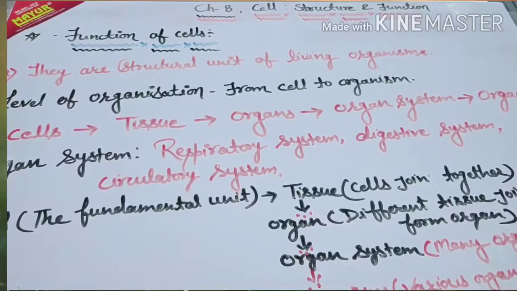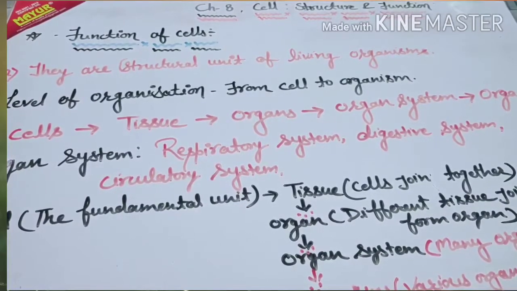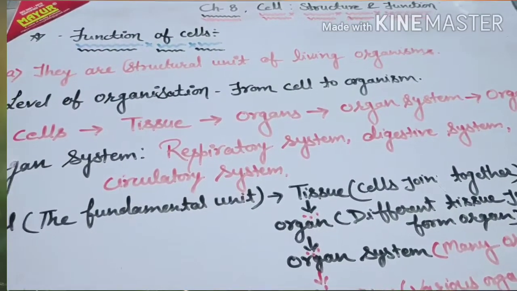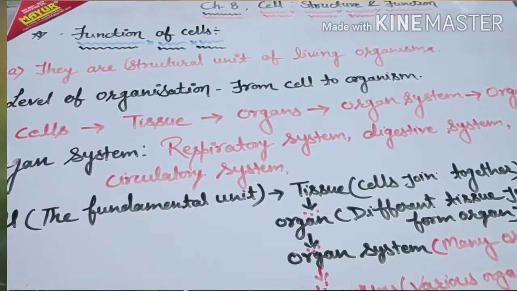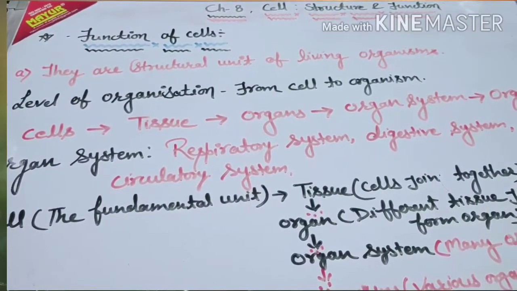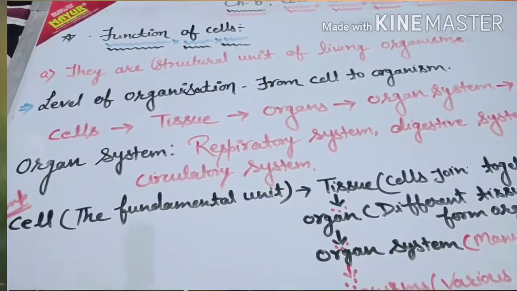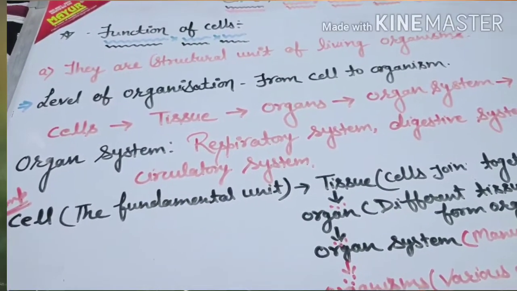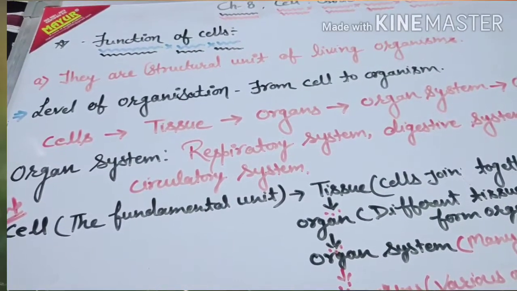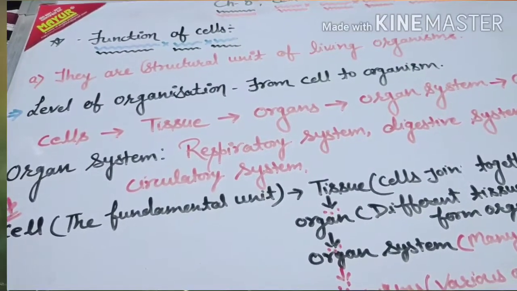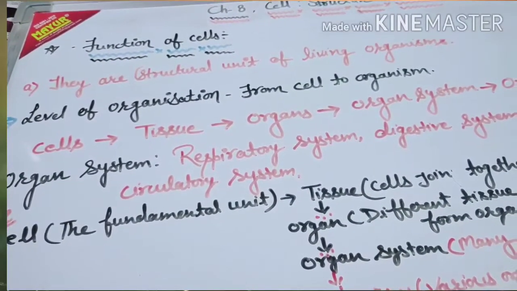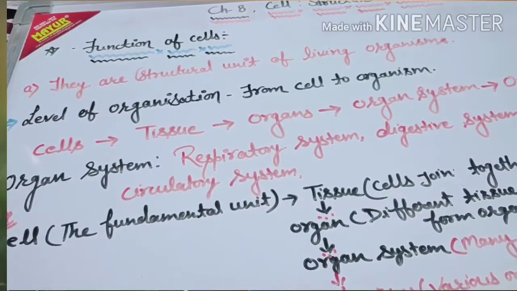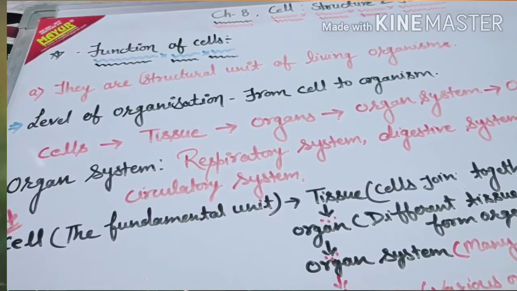So, today we are going to start the next topic in this chapter, which is function of cells. Now let's see what are the important functions which cells perform. As you know, they are the structural unit of living organisms. That means they form the entire structure of living organisms, like a brick forms the entire structure in a building. In a very similar way, cells form the entire structure of living organisms.